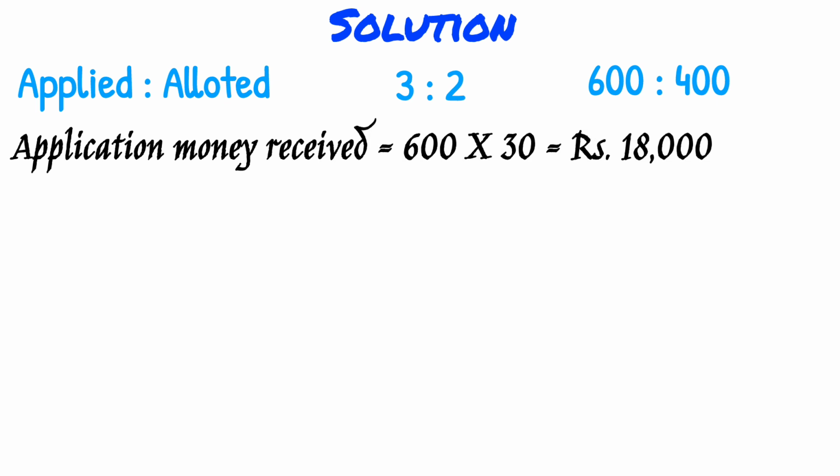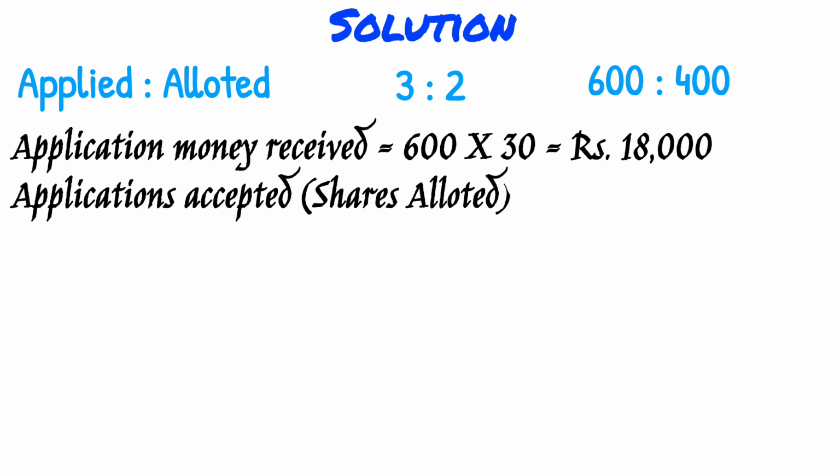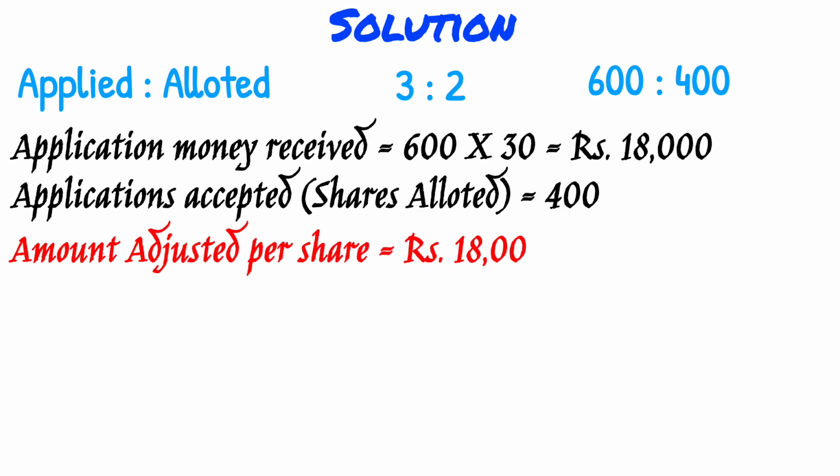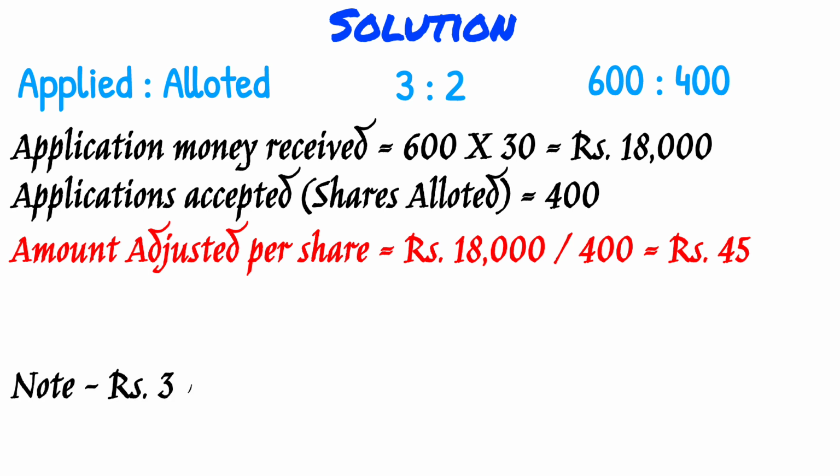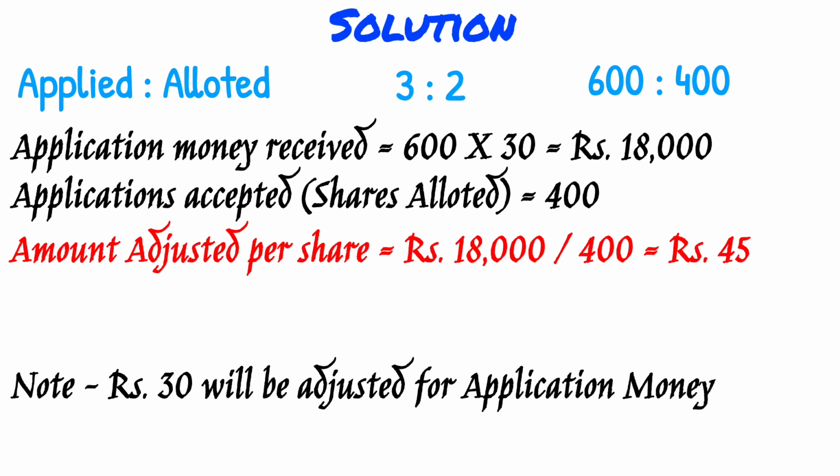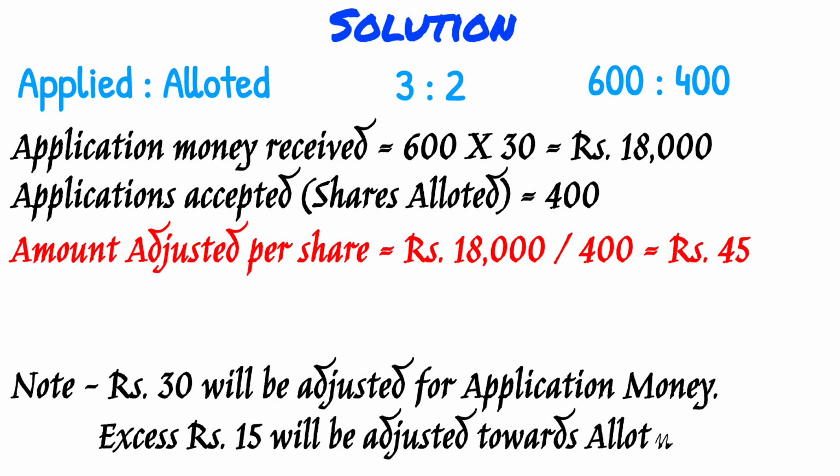So when he applied for 600 shares, he paid 30 rupees application money, total 18,000. But the company has allotted only 400 shares. So the amount which has been adjusted: 18,000 rupees, 400 shares, rupees 45 has been received. 30 will go towards application, 15 rupees will go towards allotment.